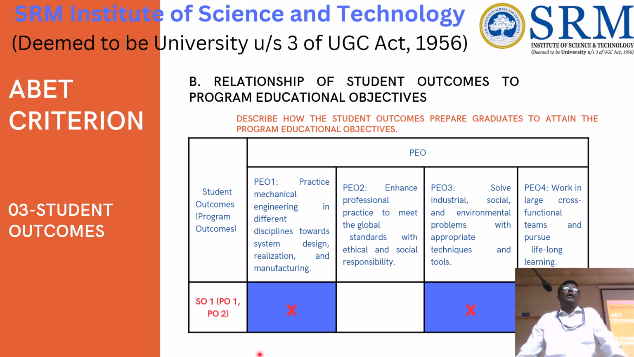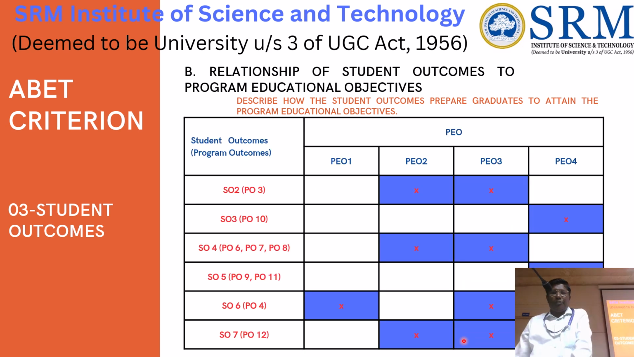And the relationship between the student outcome and the program educational objective. We have to give the mapping: after attaining a student outcome SO1, how it is related to PEO. So after calculating SO, based upon this relationship, we have to do the PEO calculation, and we have to show that our PEO is also aligned with SO and the other things, the POs.